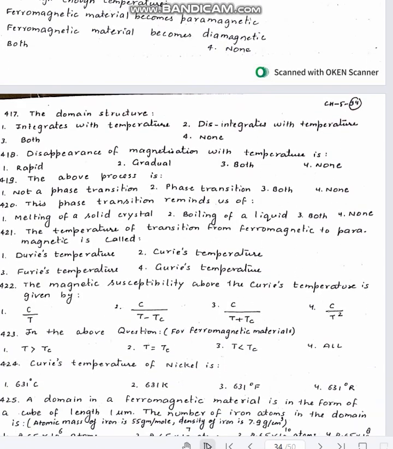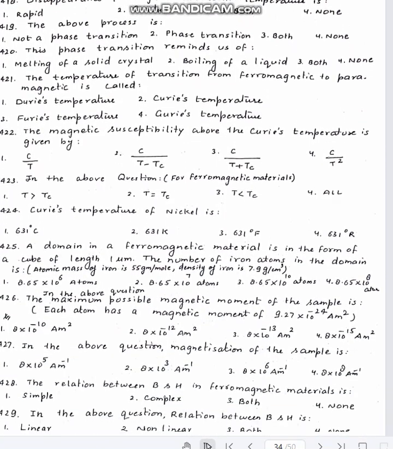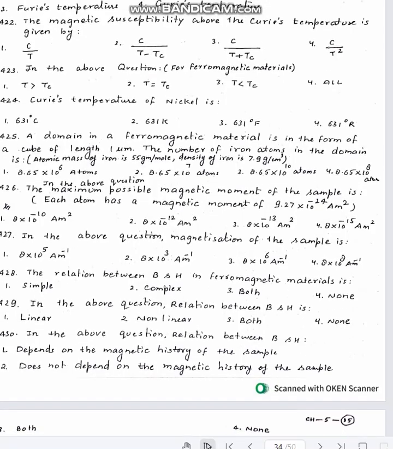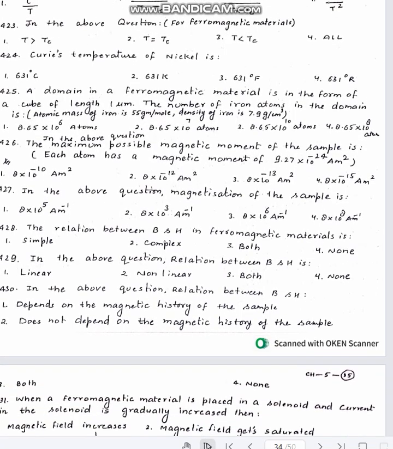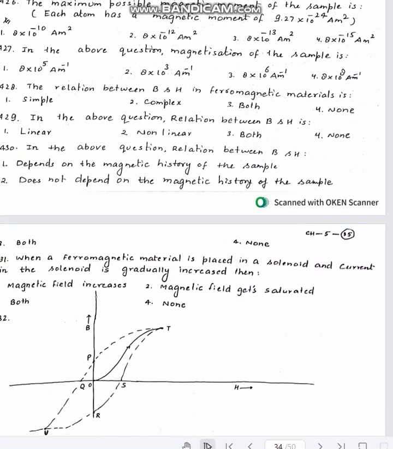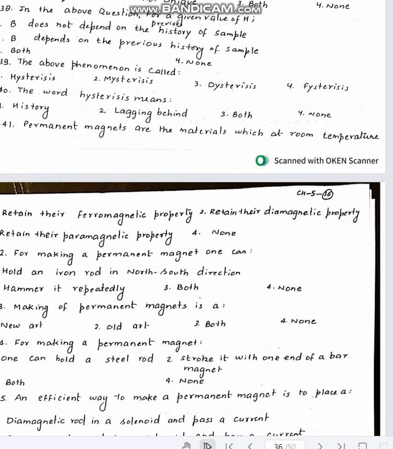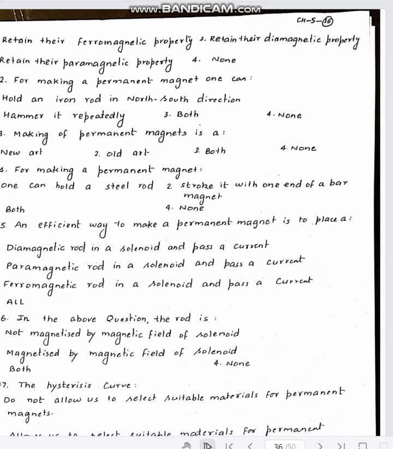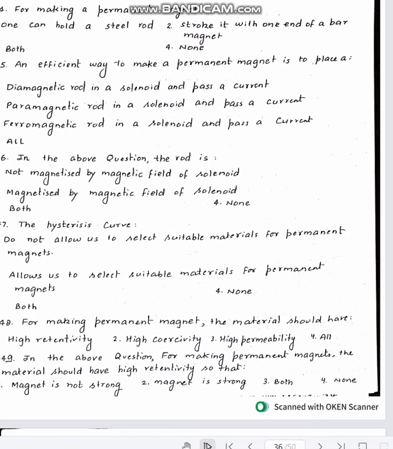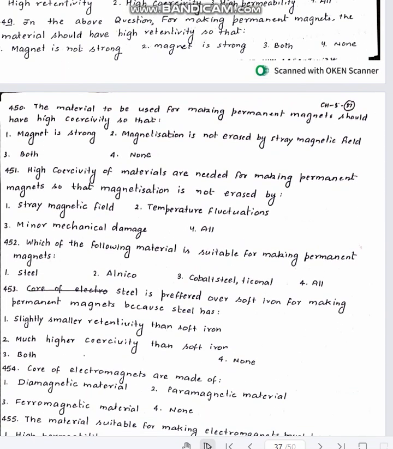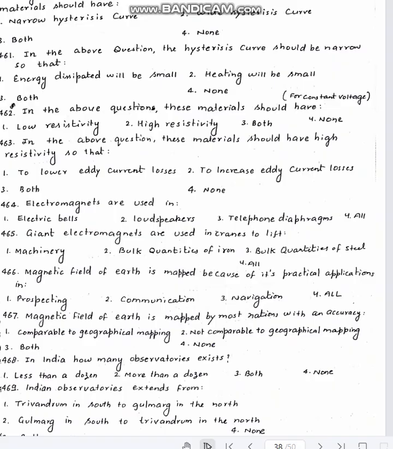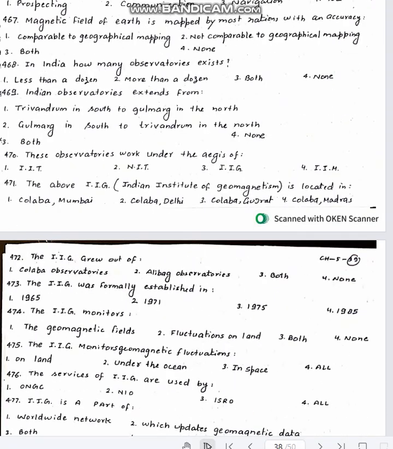Then we have domain structures, magnetic susceptibility above Curie's temperature. Then we have certain numericals based on magnetic moment of a sample, magnetization, B and H. Then we have certain graphical based questions on BH. Then retentivity, coercivity, permanent magnet, temporary magnet, their properties, how to choose material. Then we have questions based on making of permanent magnet and temporary magnet. And then we have a question for strain magnetic field, temperature fluctuations. Then we have certain questions based on magnetic field of Earth and electromagnets and how they can be used.